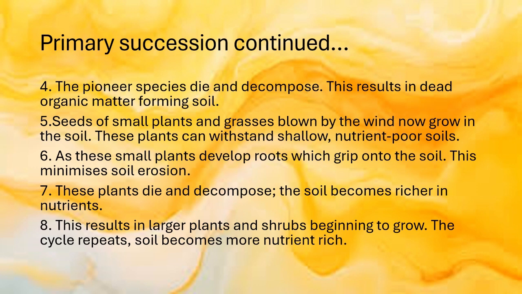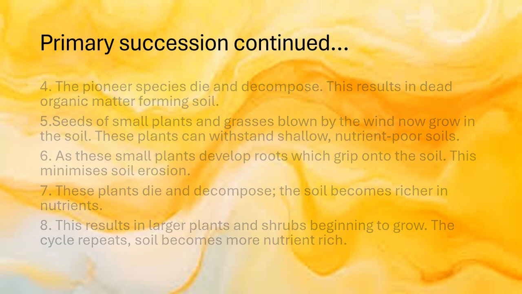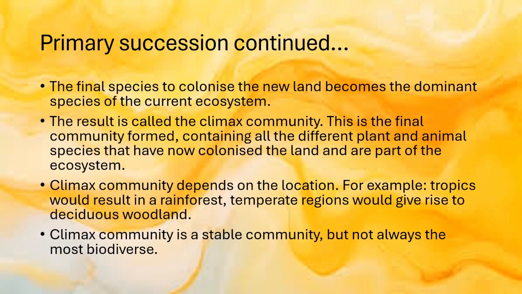The cycle repeats and the soil becomes more nutrient rich, and the more nutrient rich it becomes, the diversity in the type of species increases as well. The final species to colonize the new land becomes the dominant species of the current ecosystem. The result is called the climax community, and this is the final community formed, containing all the different plant and animal species that have now colonized the land and are part of the ecosystem.